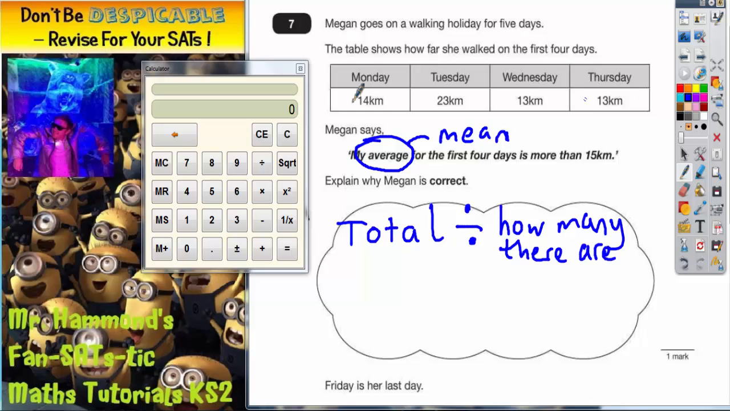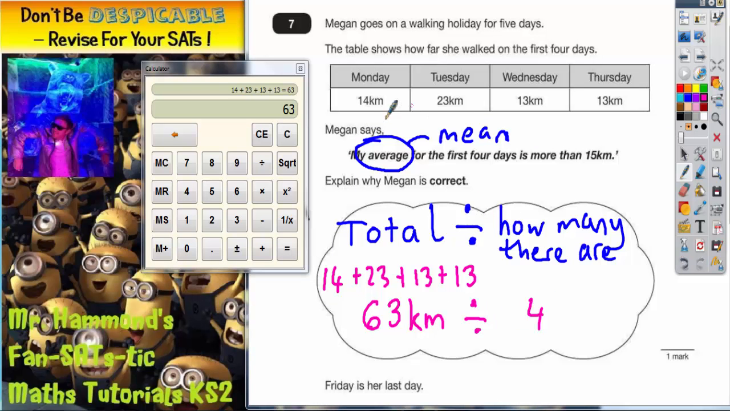So if we do that for the numbers we've got so far, we're going to have 14 plus 23 plus 13 plus 13. Now, it is a calculator paper, so why not take advantage of that? So the total of these 4 numbers, the total distance she's walked so far, is 63 kilometres. Now we need to divide by how many days there are, so it's going to be divided by 4, because there are 4 days, 1, 2, 3, 4.